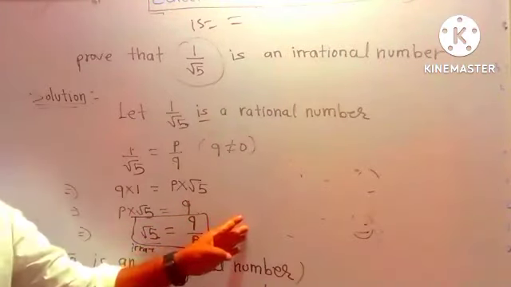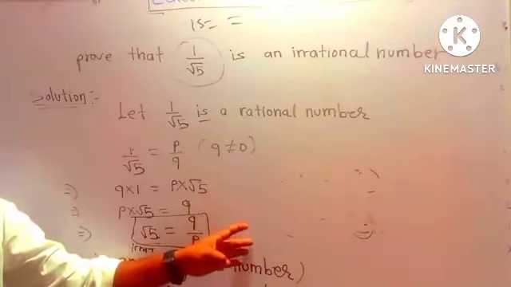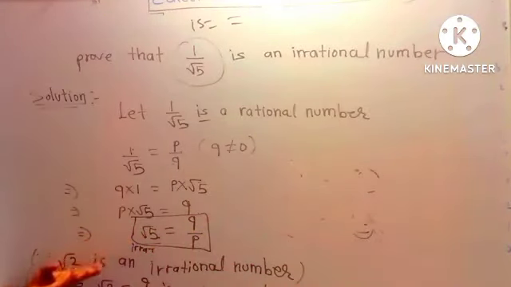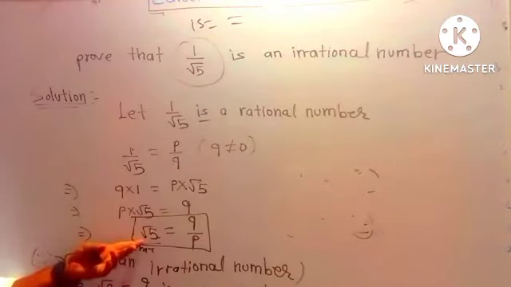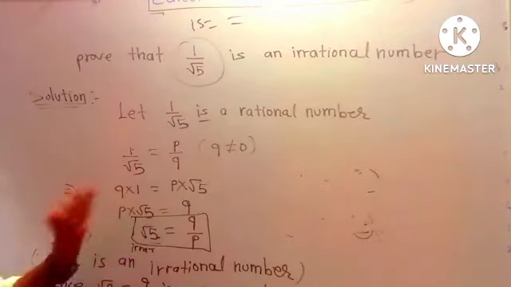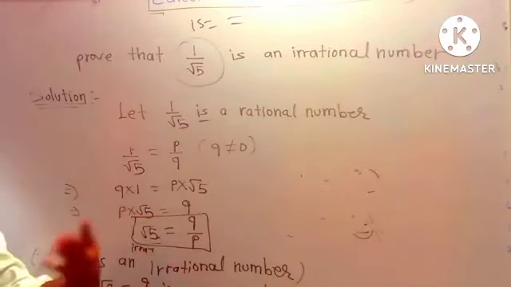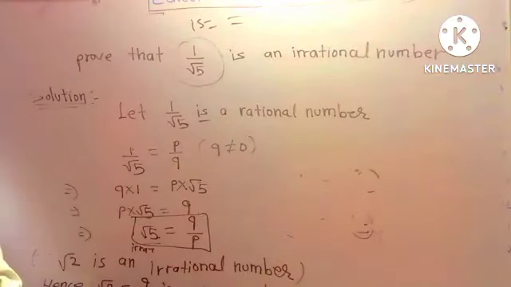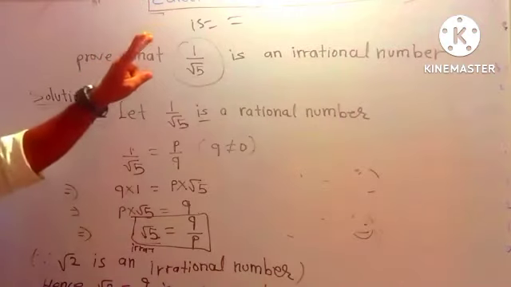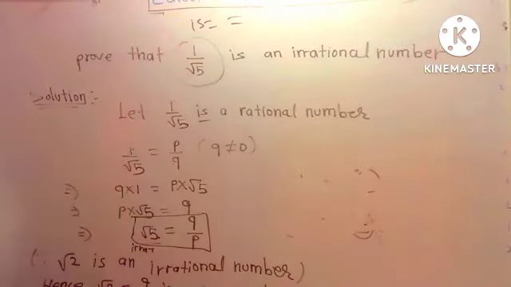So the right hand side is what? The right hand side is a rational number. But what about the left hand side? What's the number here? Root 5. And we have already proved that root 5, root 2, root 3, they are irrational numbers. Again, if this question is for 2 marks or 3 marks, write it down in a simple line.